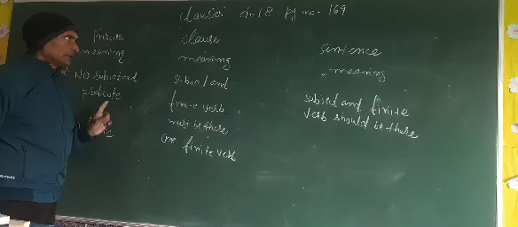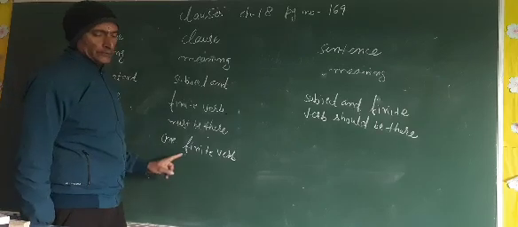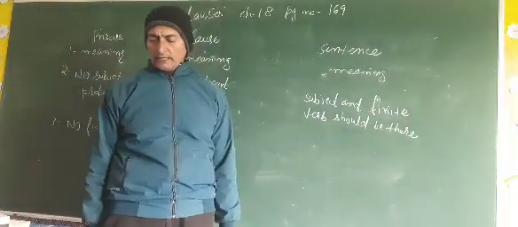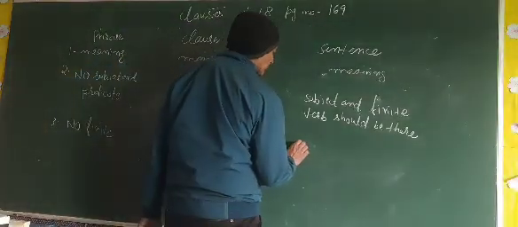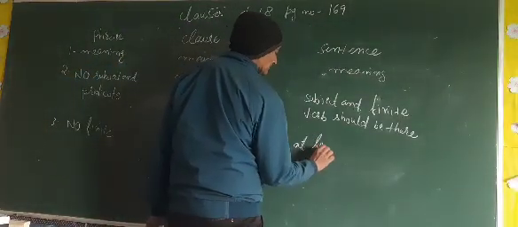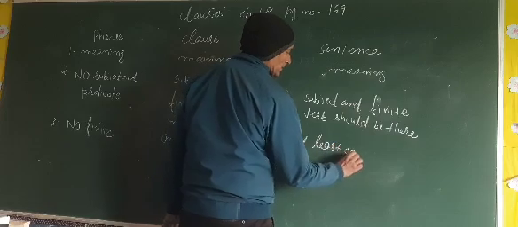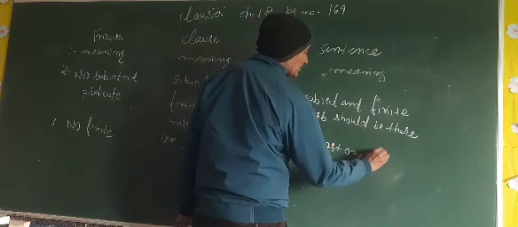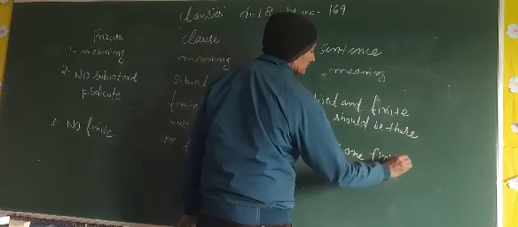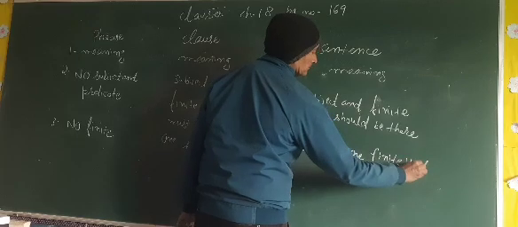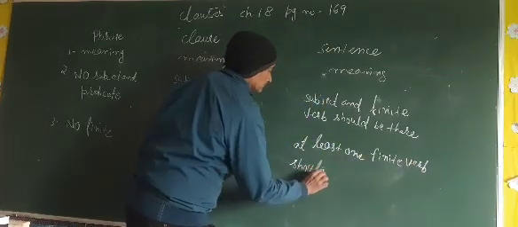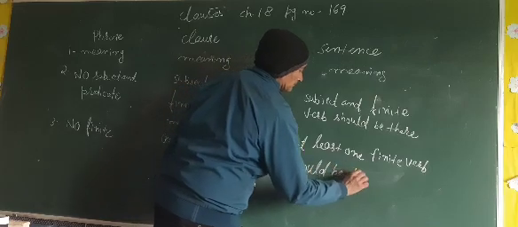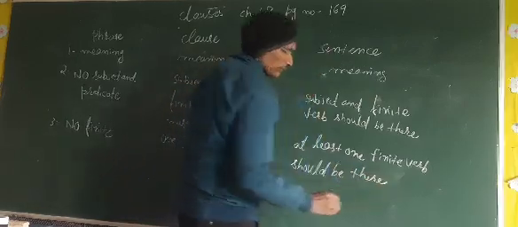So in a clause one finite verb should be there, and in a sentence at least one finite verb should be there.